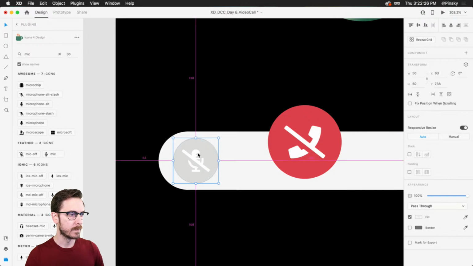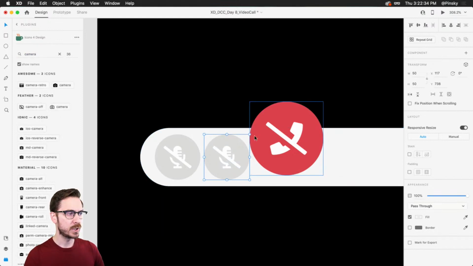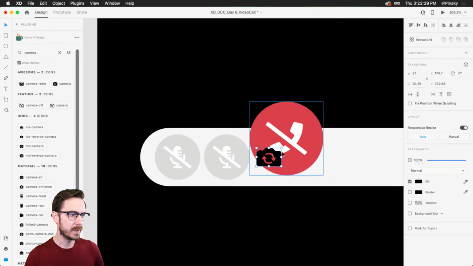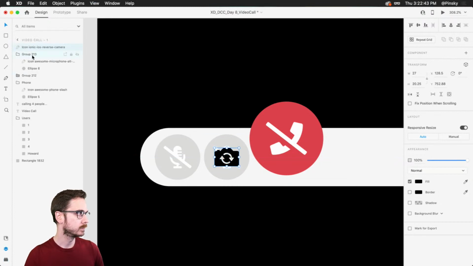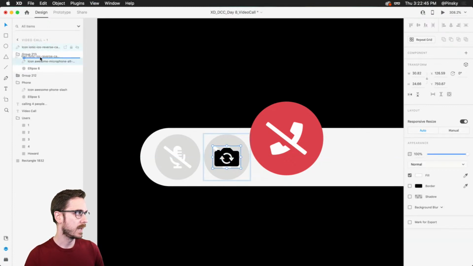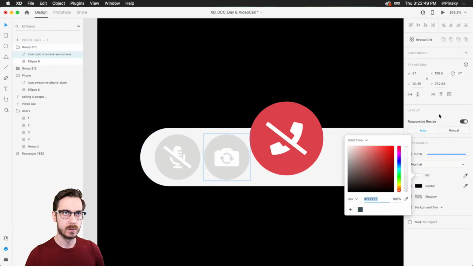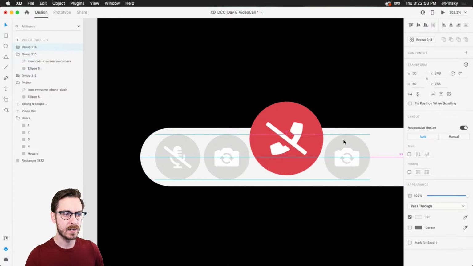We're going to group those. Let's go ahead and add another icon over here. This one, what else might be? Oh, maybe a camera icon. Let me know in the chat what other icons we should put down here. But maybe this one to flip the camera, possibly. Does that make sense? I don't know. We're going to run with it. Pop that in there. Change the color to white as well. Wonderful. Things are a little bit squishy, but we will organize that in a moment.